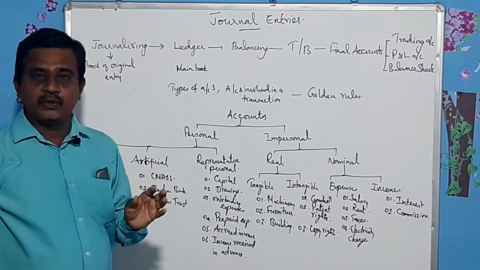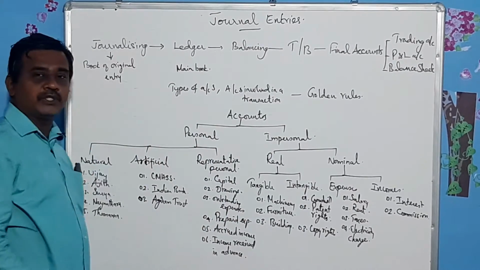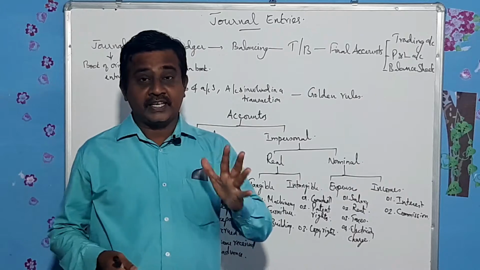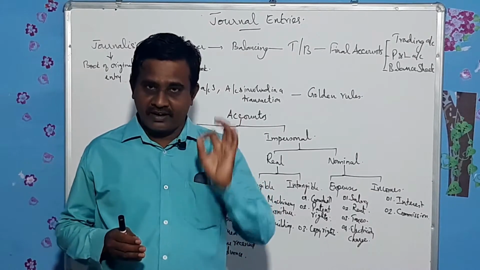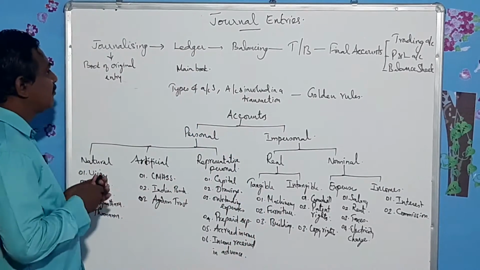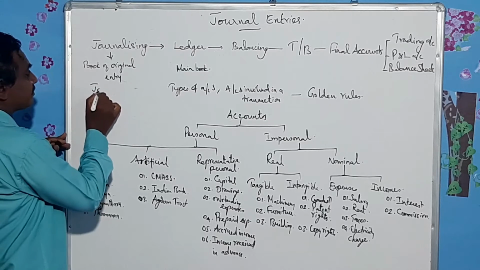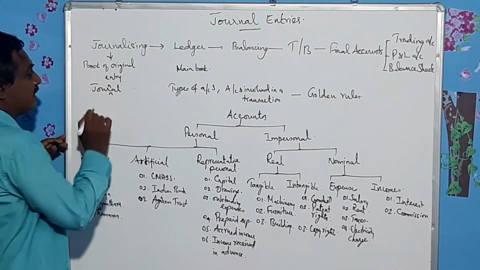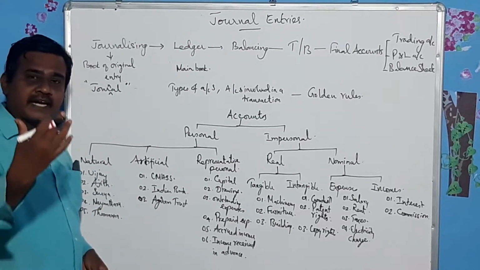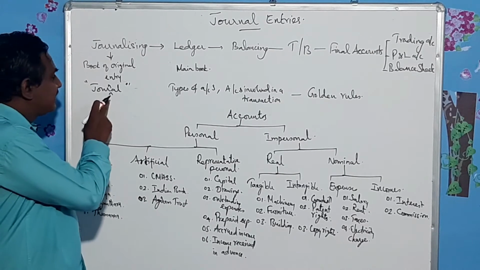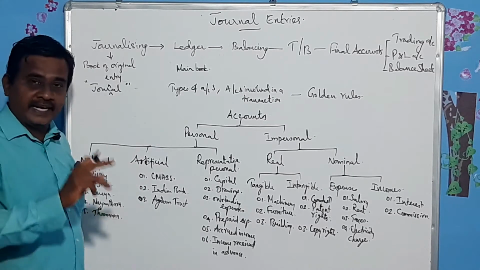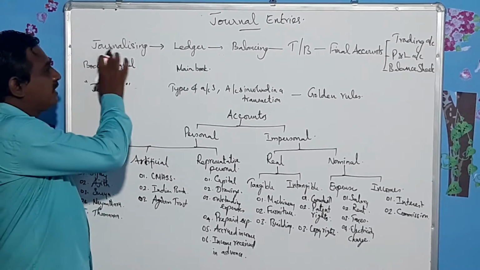Now let me tell you one by one. First, you must know the meaning of journalizing. You know, at the beginning itself I have told you that all transactions should be recorded. Where will they be recorded? They will be recorded in the book called journal. Journal is the book in which all transactions will be recorded, and this is also called book of original entry. And the process of writing the journal entries is called journalizing.